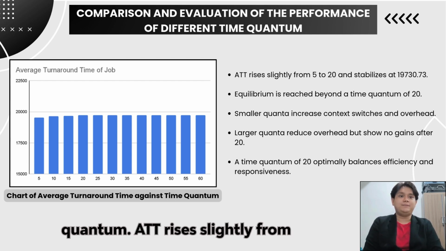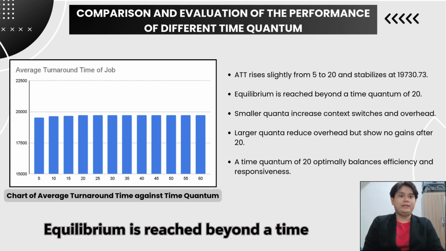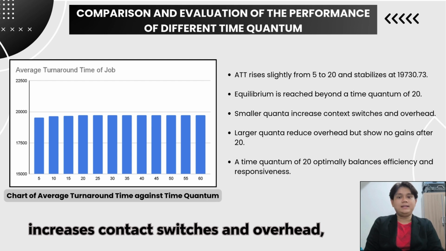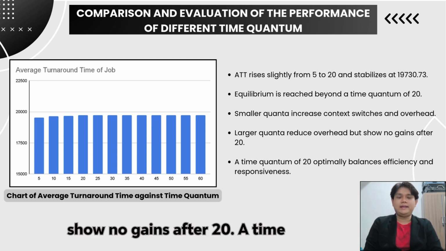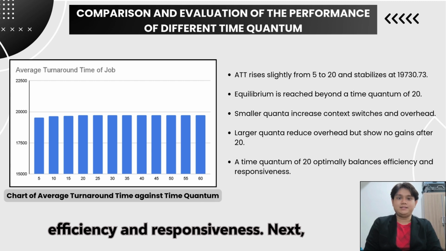ATT rises slightly from 5 to 20 and stabilizes at 19,730.73. Equilibrium is reached beyond a time quantum of 20. Smaller quanta increase context switches and overhead, but larger quanta reduce overhead but show no gains after 20. A time quantum of 20 optimally balances efficiency and responsiveness.